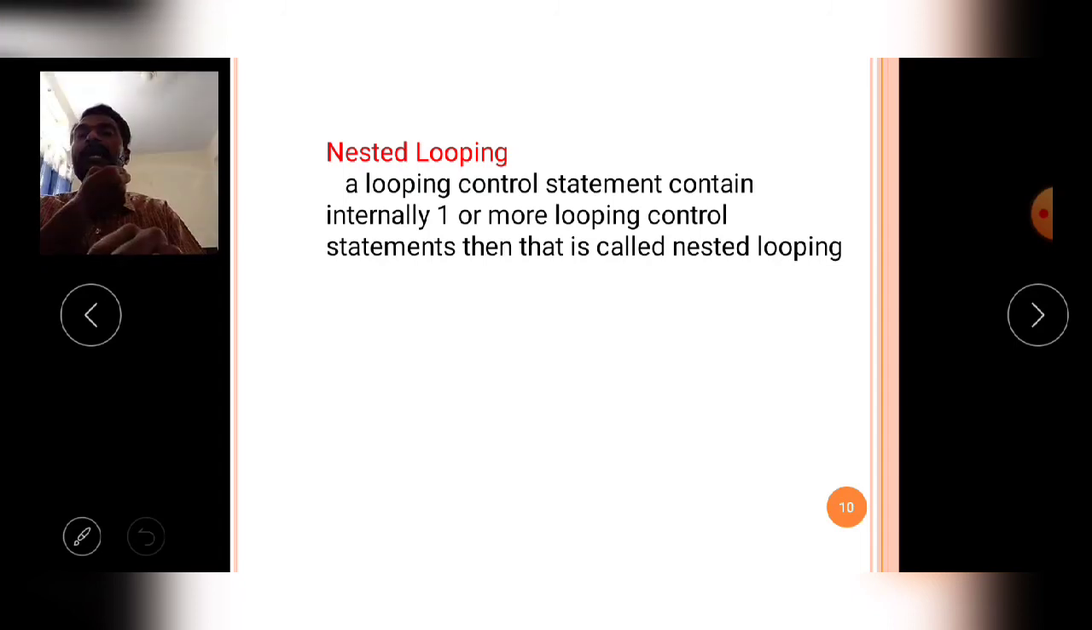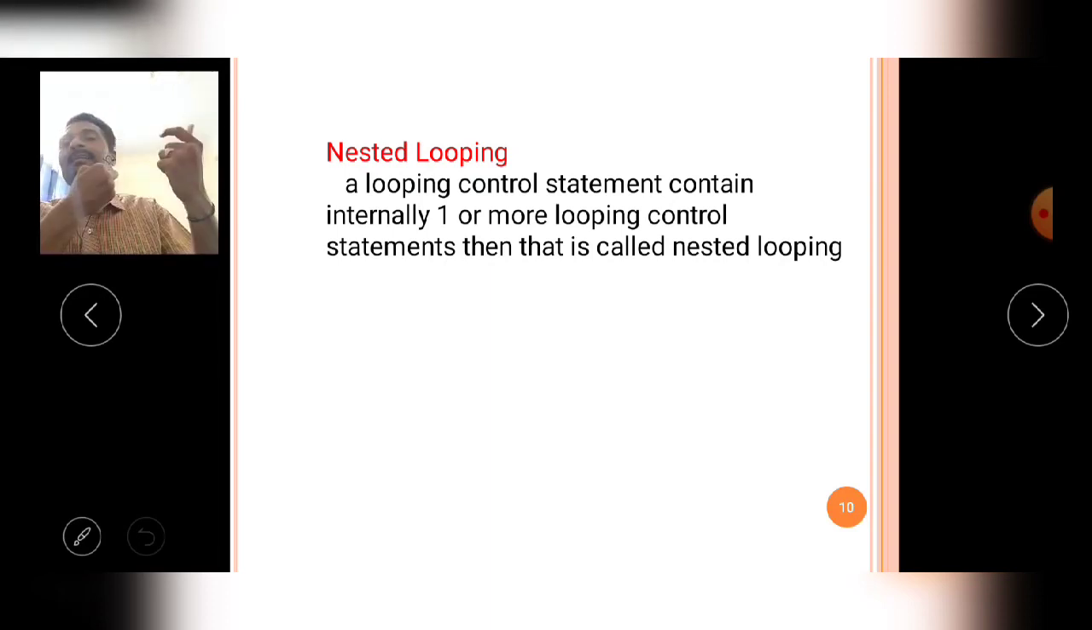If a for loop contains another for loop, then that is called a nested for loop. If a do while loop contains another do while loop, then that is called a nested do while loop. Or a while loop contains a do loop, or a do loop contains a for loop. That means the internal looping statements and the external looping statements are different. That is called hybrid nested looping.